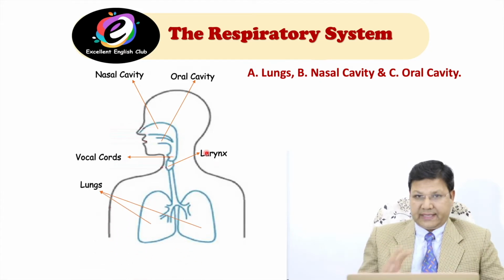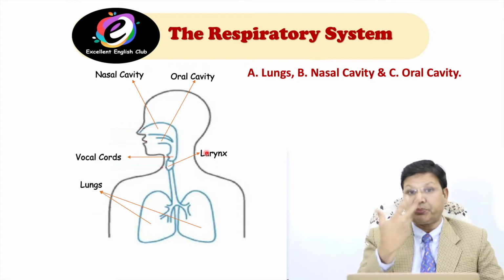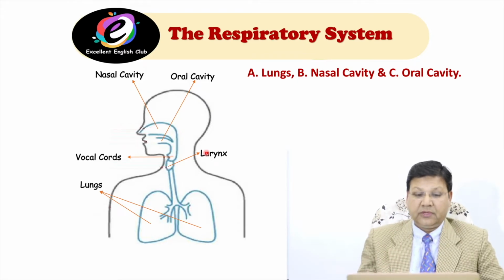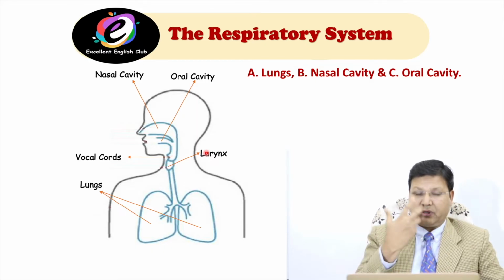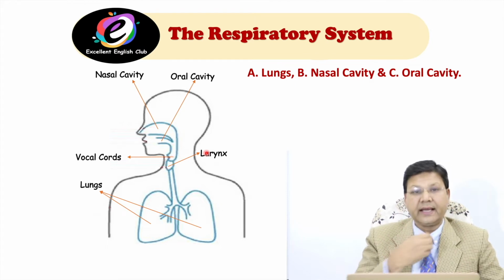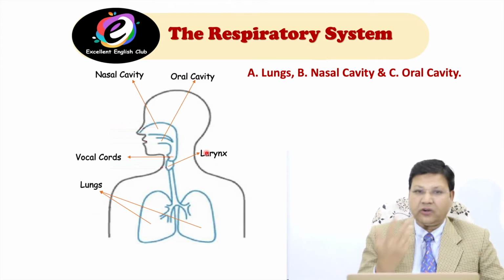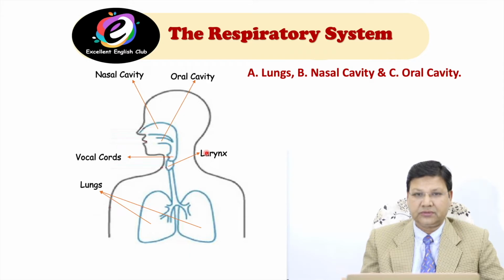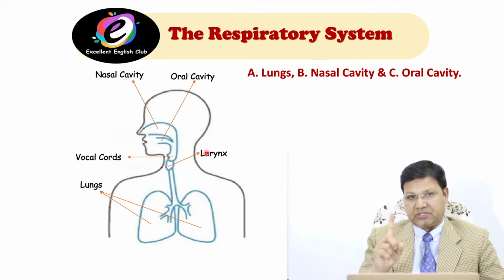And the last, lungs. These are very important organs in our body for our life as well as for production of sounds, because without lungs, we cannot produce sounds. When the air comes from the lungs, passes through the mouth or from the nose, and passes through the throat, then we produce the sounds. If air will not come, we cannot produce the sounds. Simple. So this is the respiratory system, the first system.